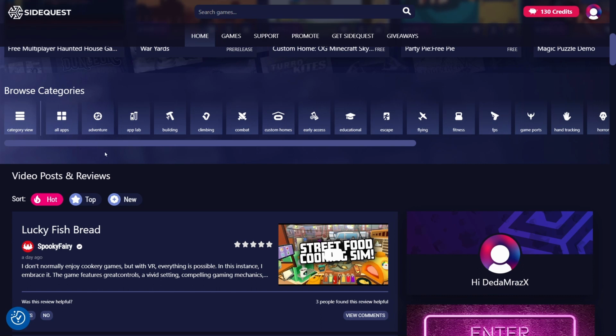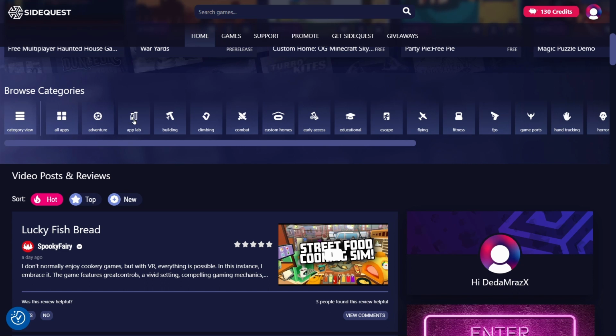The most important for us is AppLab. AppLab are applications, apps which are not in full mode yet. So they are either alpha or beta, and you can test them. And this is good because most of them are for free. And on the other side, you can really contribute to their development.